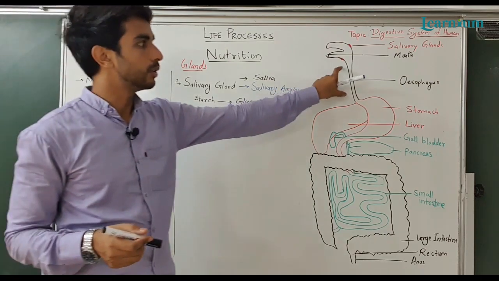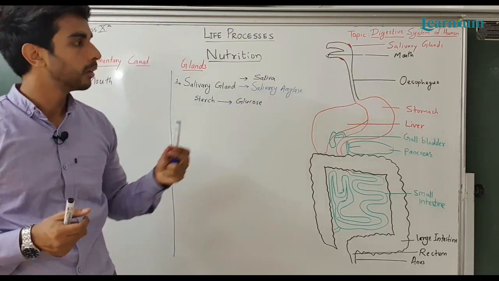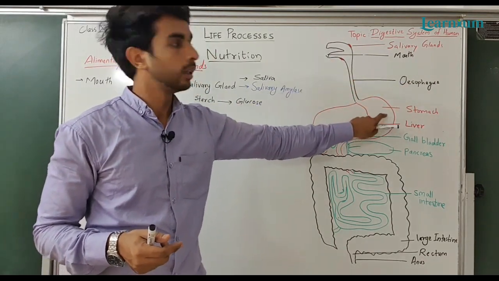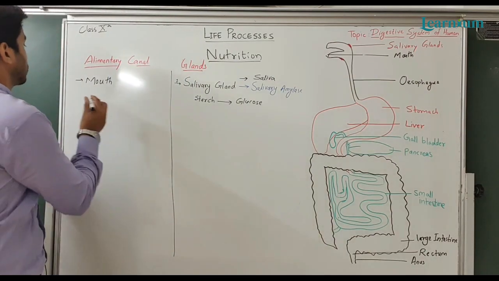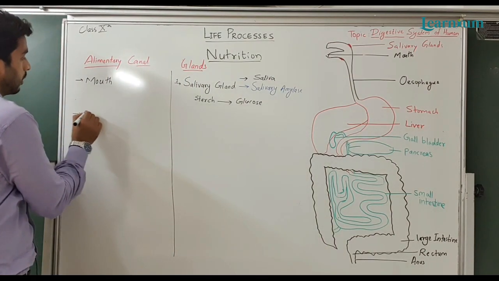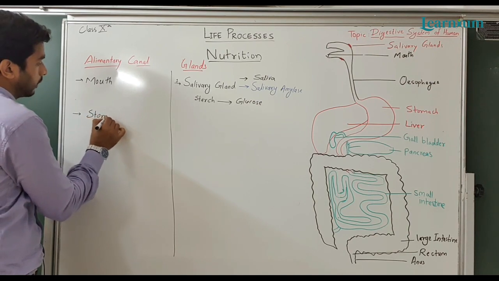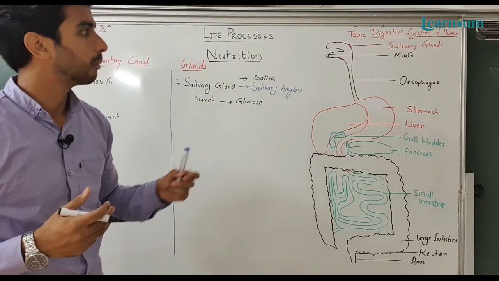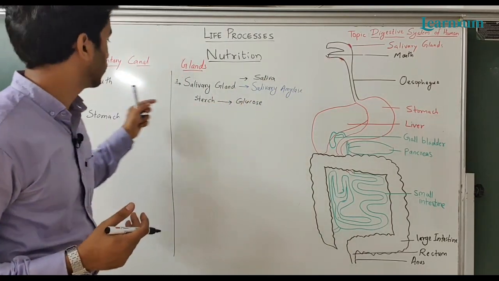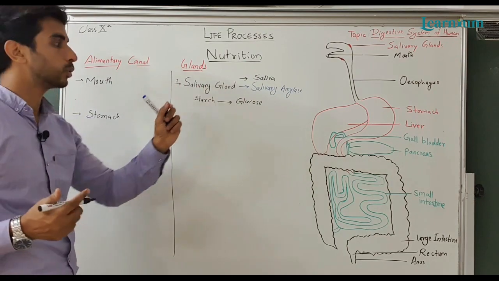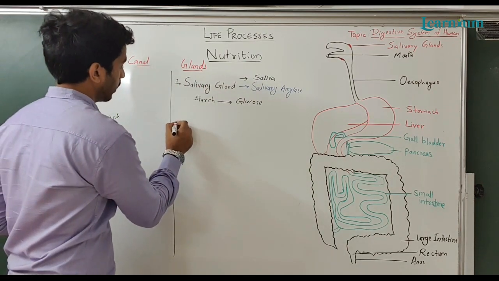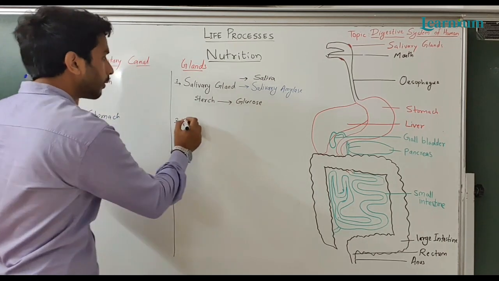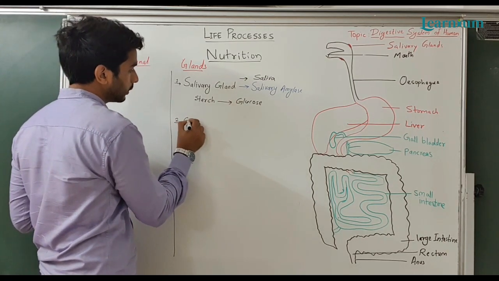Then second is the esophagus. The function of the esophagus is to pass food from the mouth to the stomach. The second part is the stomach. Inside the mouth, churning or mastication of food takes place. Then inside the stomach, churning of food takes place. Inside the stomach, the second gland is present, known as gastric glands.